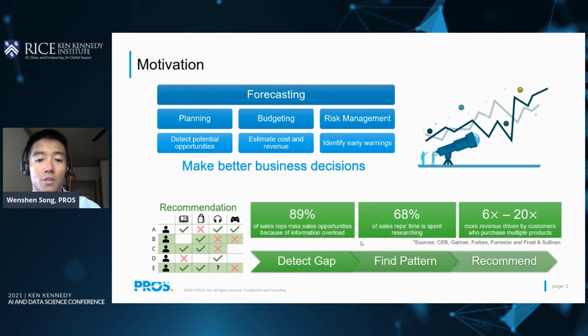First, we will introduce the motivation of this research, which includes two parts, forecasting and recommendation. So why do we need sales forecasting in business? Because it helps overall business planning, budgeting, and risk management. In a word, forecasting can help companies make better business decisions.